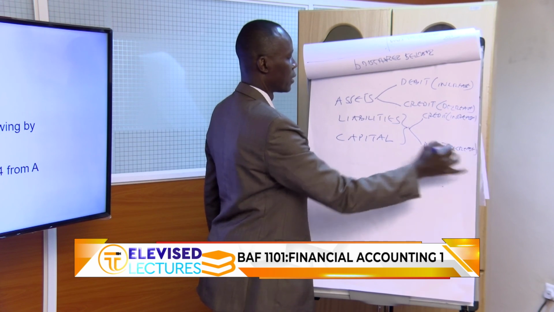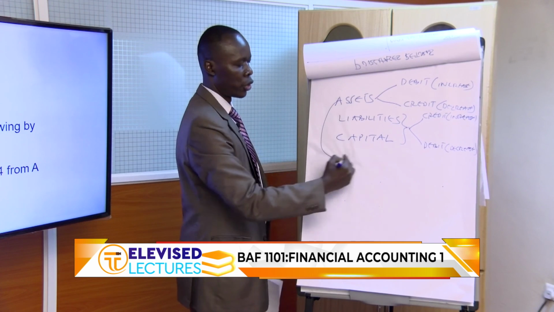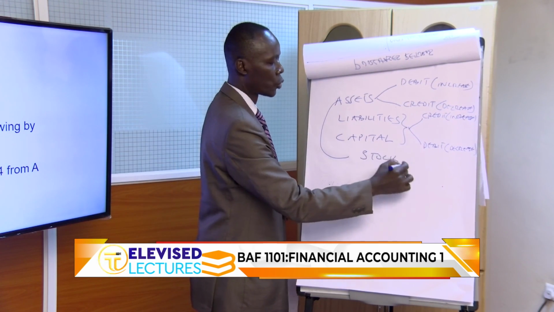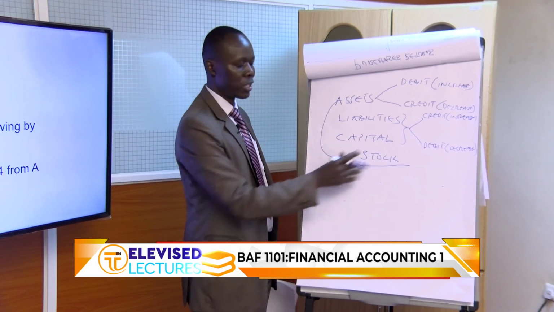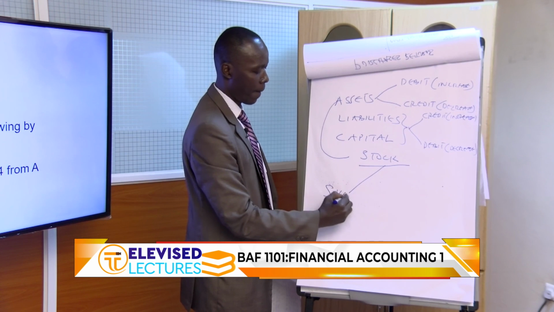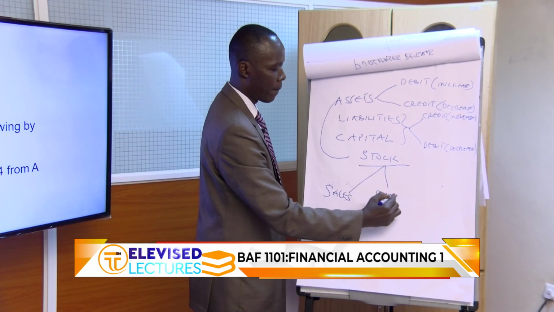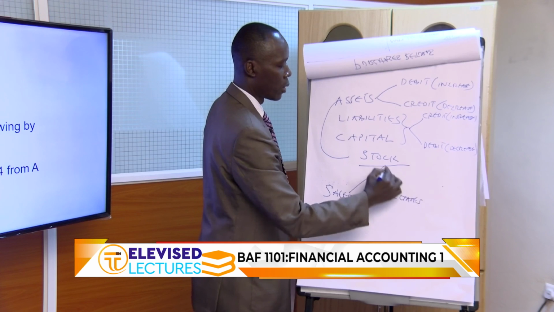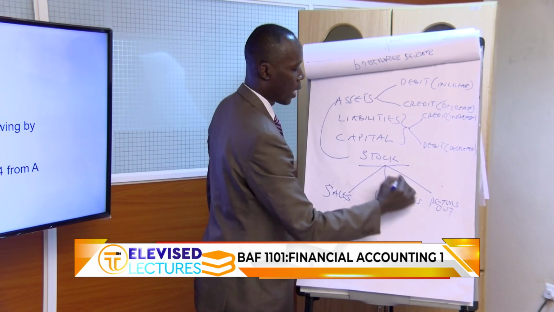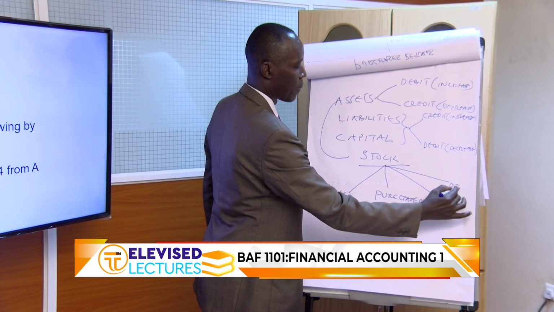So we have looked at this. We also looked at a special asset called stock, whose movement is recorded not in a stock account, but in 4 different accounts, namely sales, purchases, returns outwards, and returns inwards.